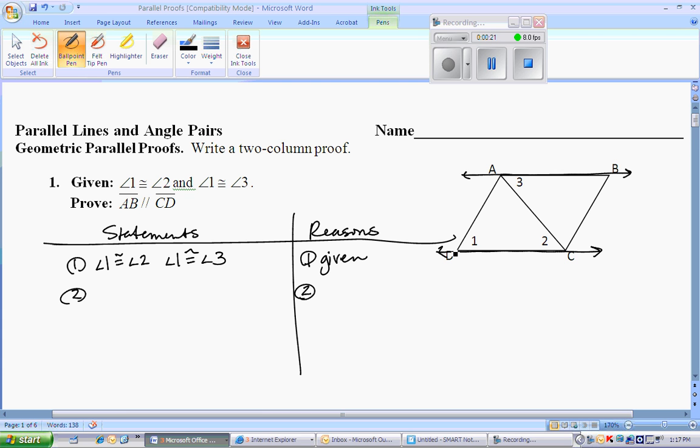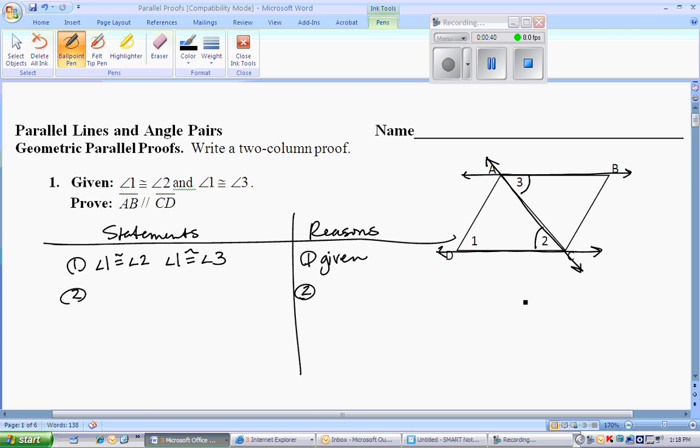I'm looking at my picture and I'm seeing 3 and 2 here. If I draw in AC as the transversal, that would form 2 and 3. You know what type of angles those are? Those are alternate interior angles. So if I can show that 2 and 3 are congruent, that means the lines are parallel.